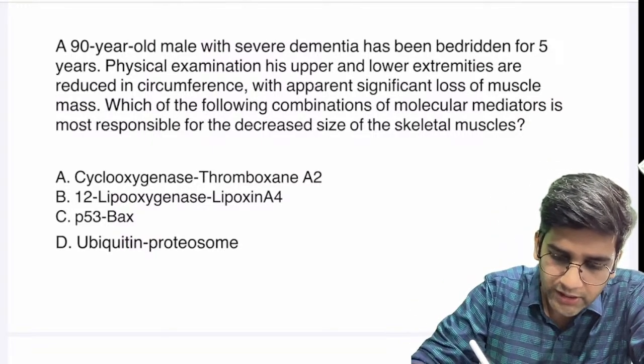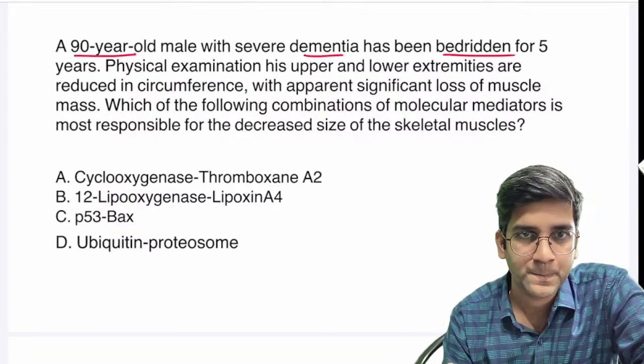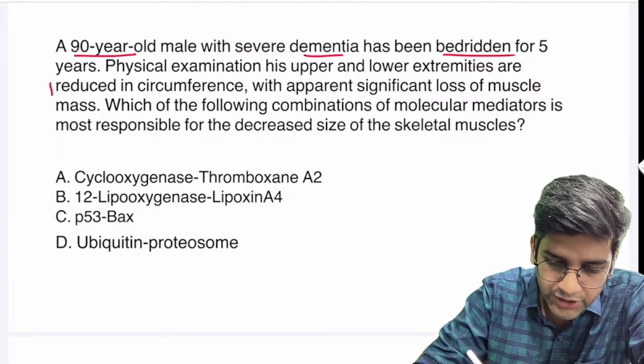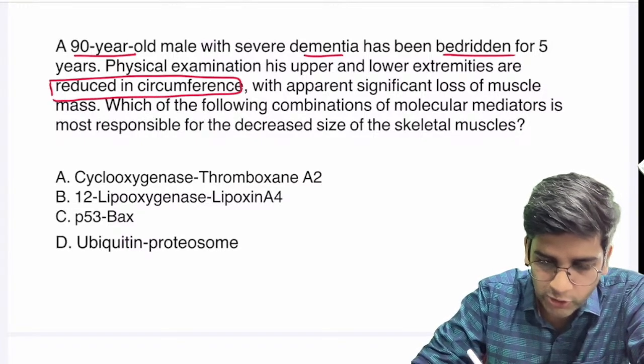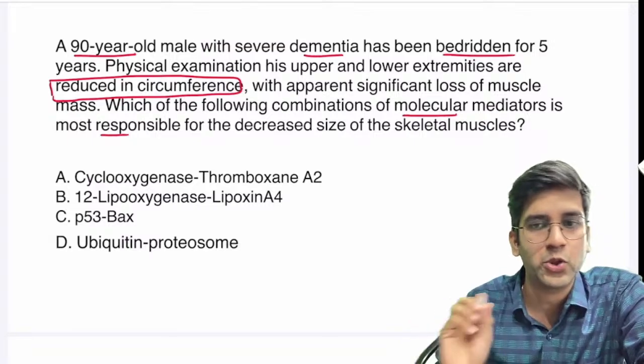Okay, let's read the question. A 90-year-old male with dementia has been bedridden for 5 years. The patient's upper limb and lower limb were examined, and there was a reduction in the circumference of the upper and lower limb. Which combination of molecular mediators is responsible for this?